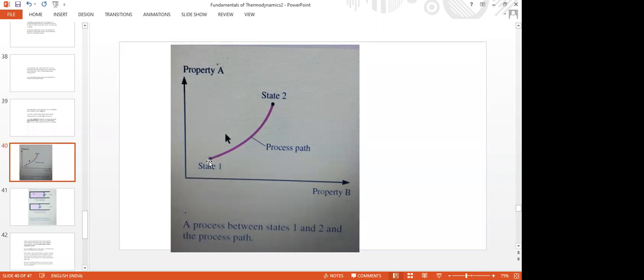For example, if this is isothermal, somebody has drawn some other way. That may be a polytropic process. In any way we connect point 1 and point 2, in several ways we can connect these two points. All those several ways are called different paths. And of course, we will learn those simple things in the later stages.